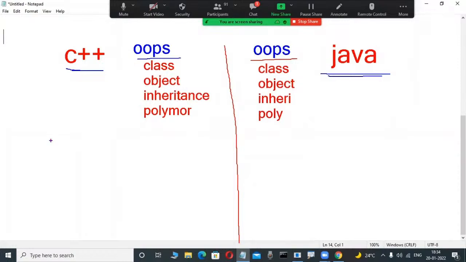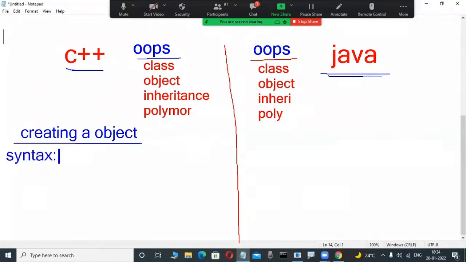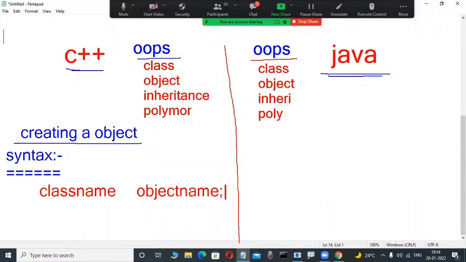Anybody guess? Suppose in C++ I want to create an object from the class, what is the syntax? Do technical persons have an idea? I think so many persons have an idea. Creating an object from the class, what is the syntax in C++? Observe slowly. Class name, space, object name. This is the syntax to create an object from the class in C++.